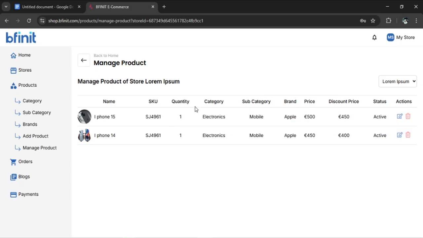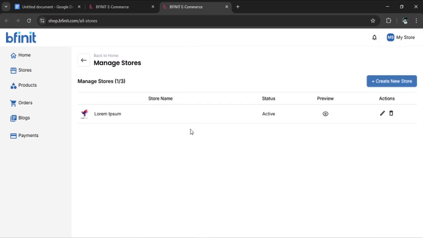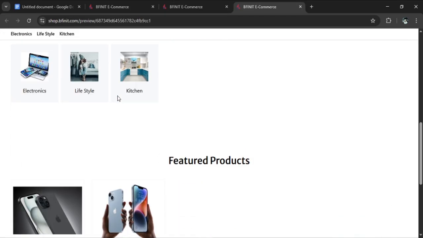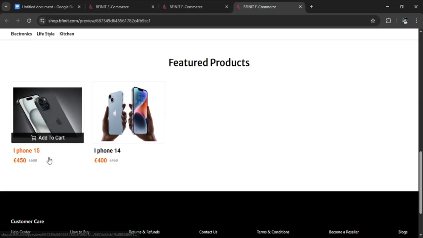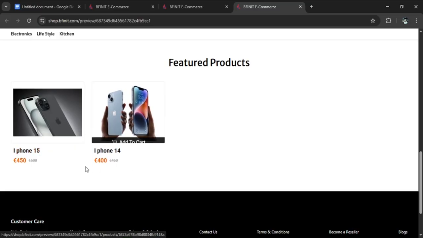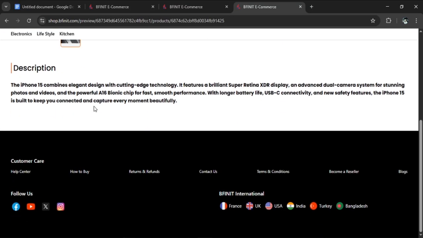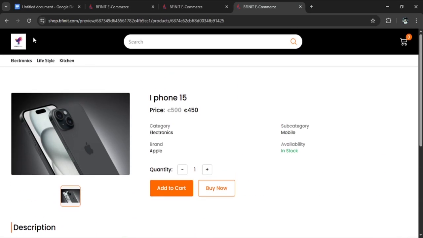We just created these two products and now we are navigating to the preview page to check what those look like. Look, these are displayed here. All the details are displayed beautifully within an attractive and well-designed user interface.